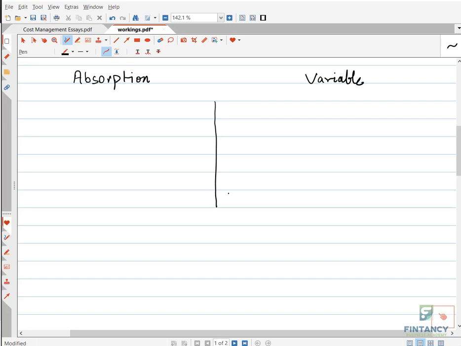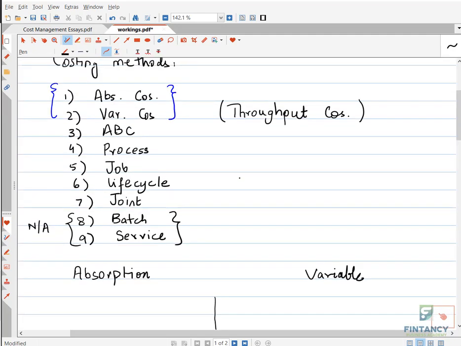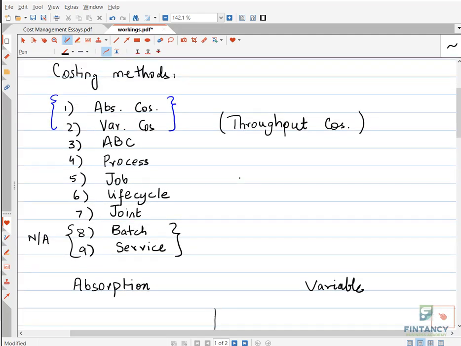Any business you run, why are there so many types of costing methods? Because there are so many types of businesses. It can be a manufacturing organization, it can be a service organization, it can be an organization where a process is going on, oil and gas, fertilizer companies, sugar mills.